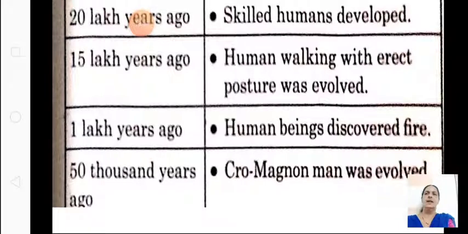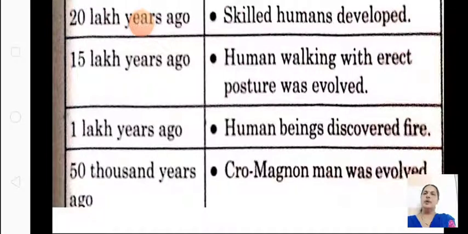Okay, then 20 lakh years ago, skilled human developed. Then only the years and what happened in that year you have to learn. Okay, then 15 lakh years ago, human walking with erect posture evolved. So 15 lakh years ago, human started walking erect. Then 1 lakh years ago, human being discovered fire.